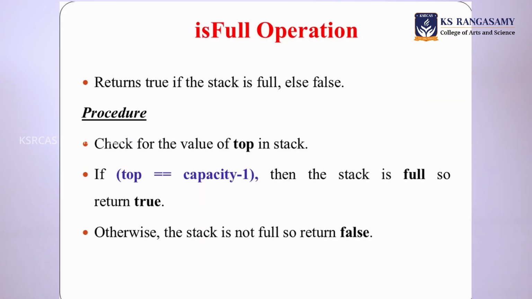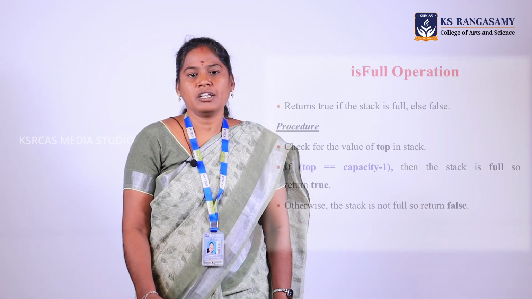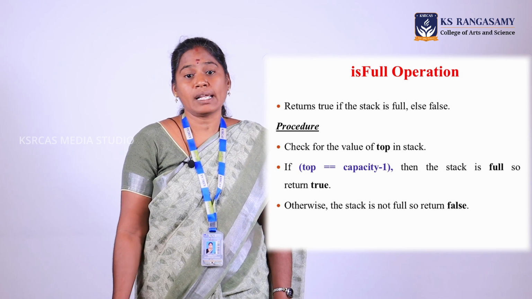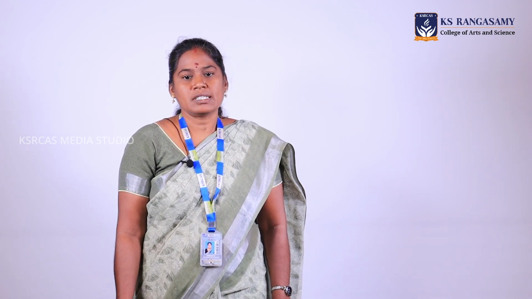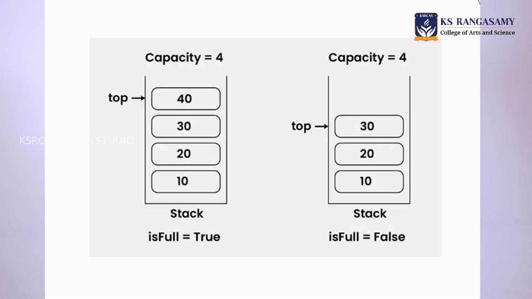Followed by that is the isFull operation. It returns true only if the stack is full, otherwise it returns false. The condition is top equal to capacity minus 1, that is, the maximum size minus 1. Here we have the same thing. The first stack has a maximum capacity of 4. Now the stack is full, so the condition will return true. If the second stack has one more space, it will return false.